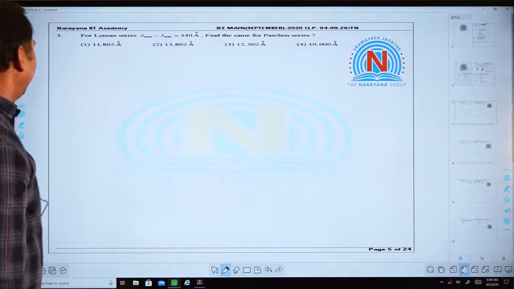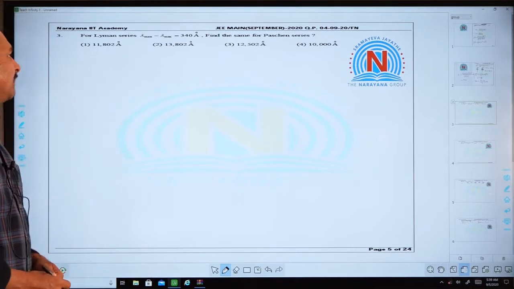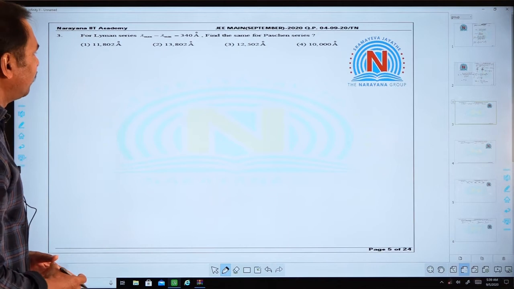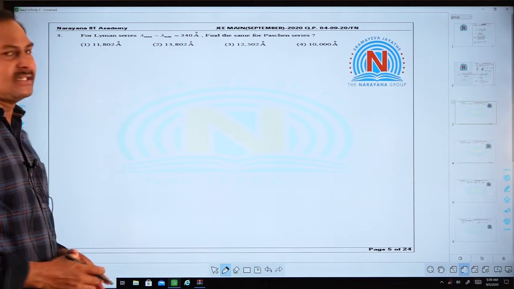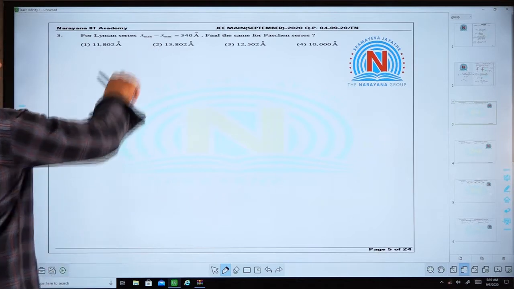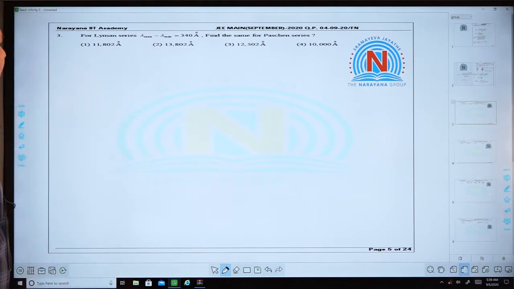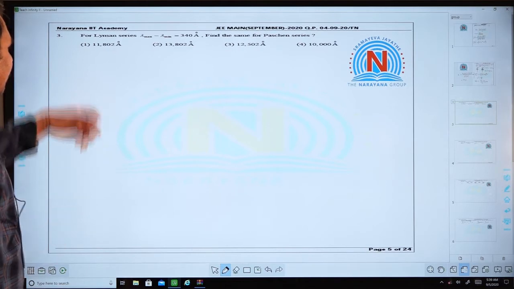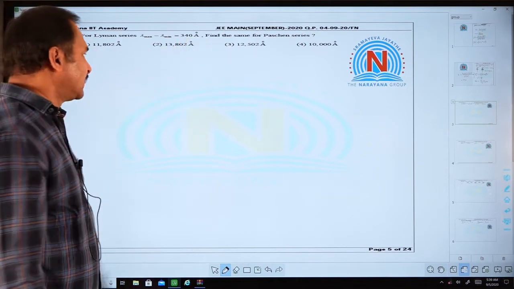So, for the Lyman series, lambda maximum minus lambda minimum equals 340 angstrom units. Find the same for the Paschen series. Now, for the Lyman series, lambda maximum minus lambda minimum is given as 340. So, we have to find the same for the Paschen series.